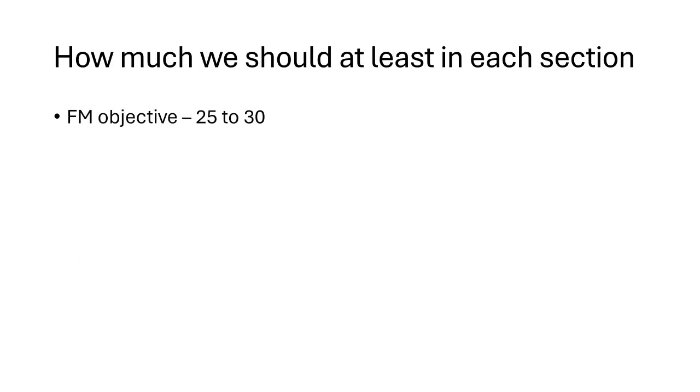So for FM objective, my target should be around 25 to 30. Now, there could be students who are very good at the FM objective section, and they might score 32, 34, 35, even 38. There is complete possibility, right? But what should be the minimum range? So I'm talking about that minimum range right now. Okay.